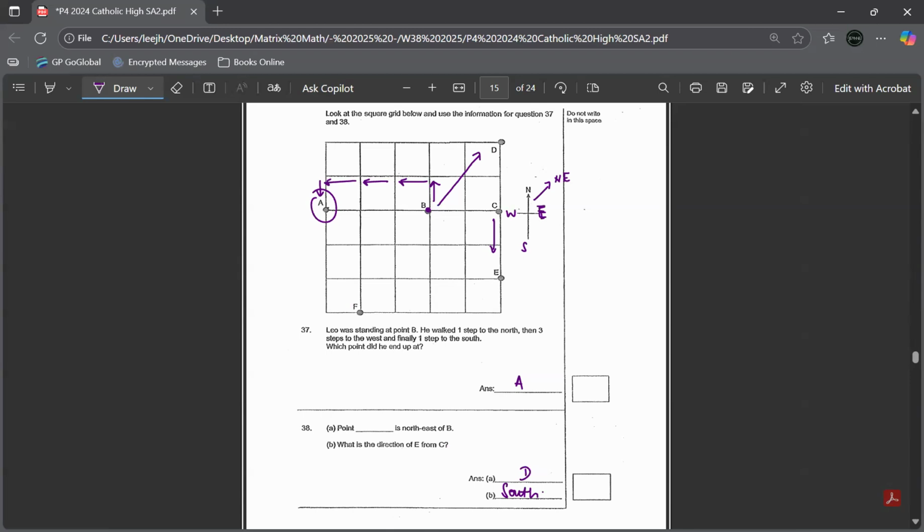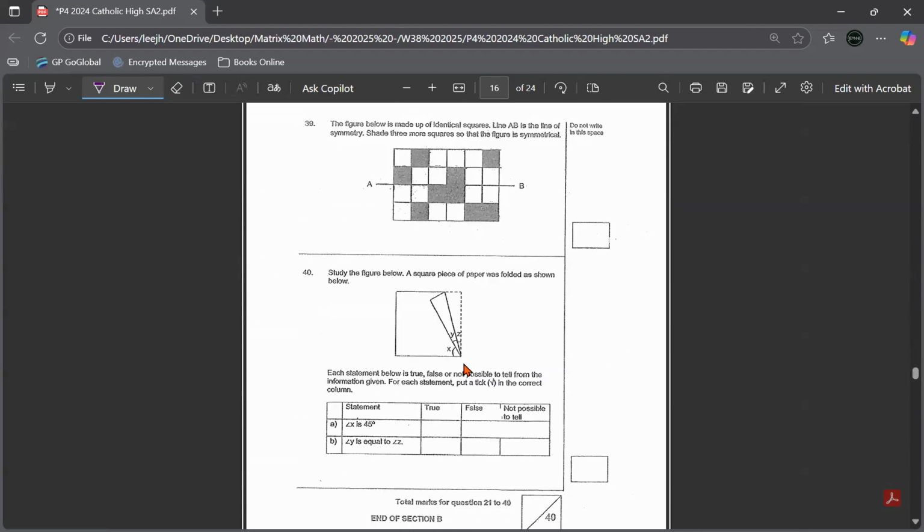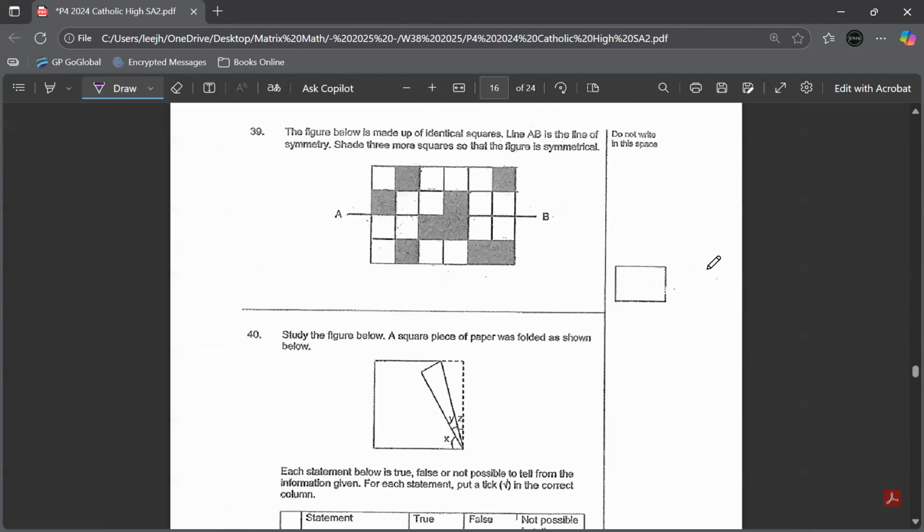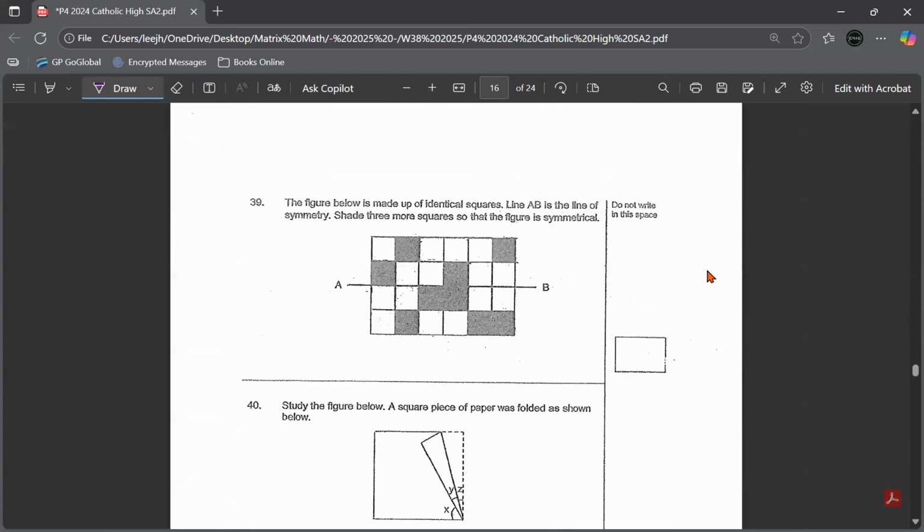Okay. Next one. I think I'll enlarge. The figure is made up of identical squares. Line AB is the line of symmetry. Shade 3 more squares so that the figure is symmetrical. So you have to check. This is the line of symmetry. If you don't know, you can highlight.